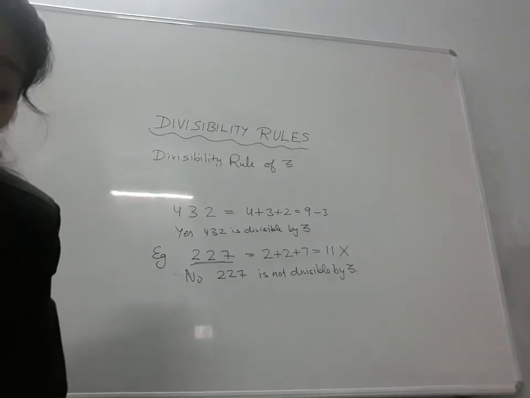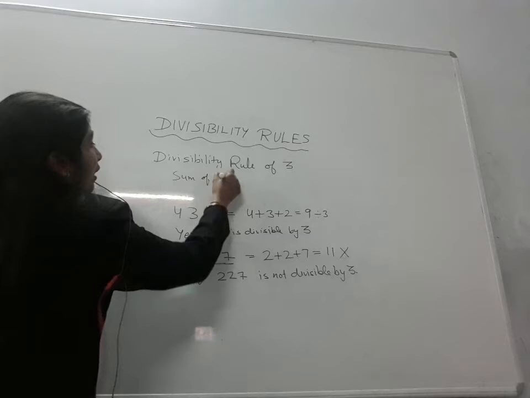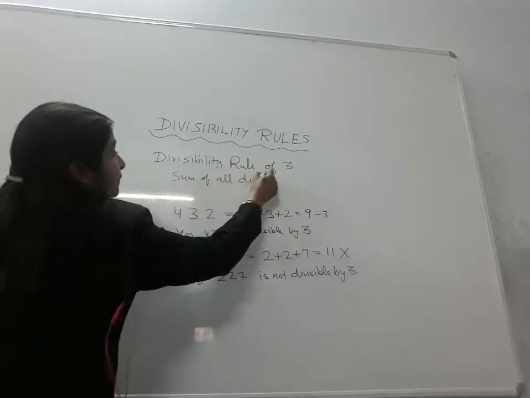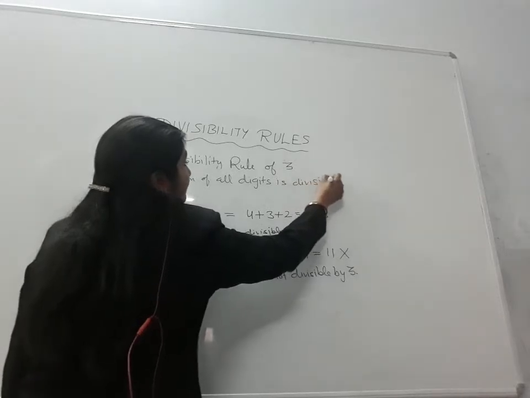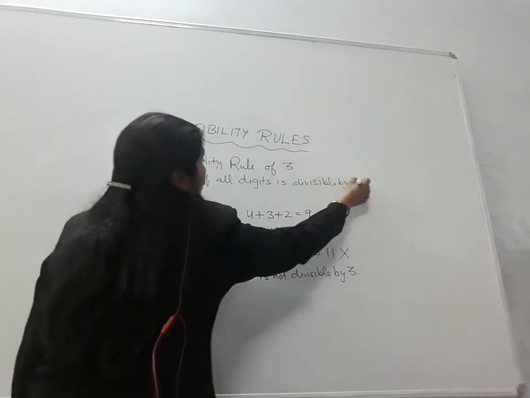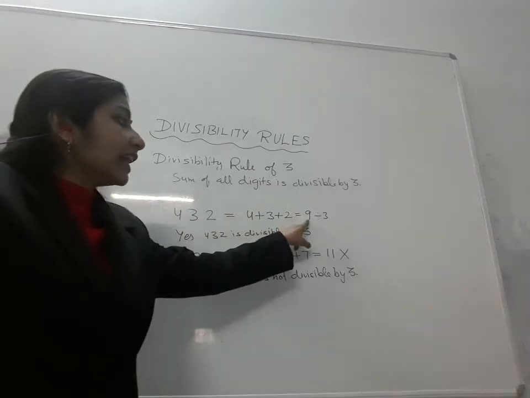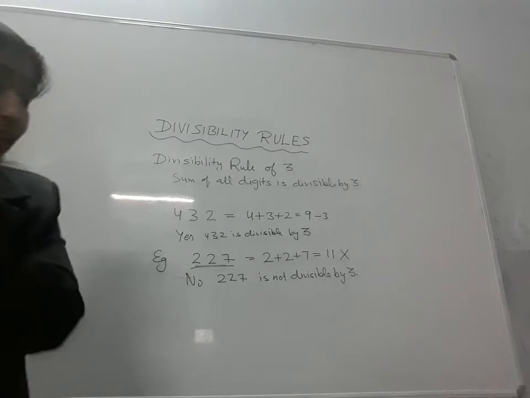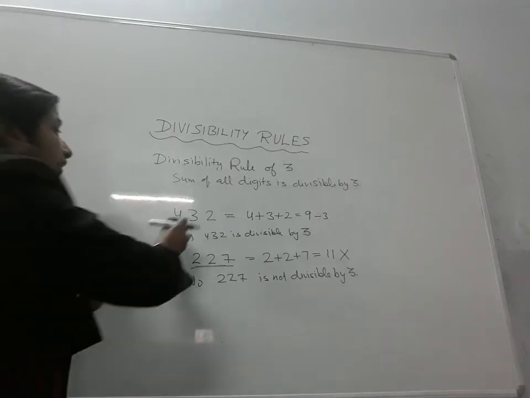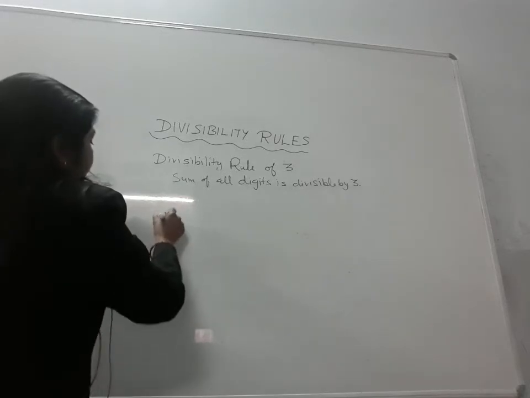So, what is the rule of 3? The sum of all digits is divisible by 3. So for 3 we will add all the digits and then check whether the result is divisible by 3 or not. Now, similarly, the divisibility rule of 9.